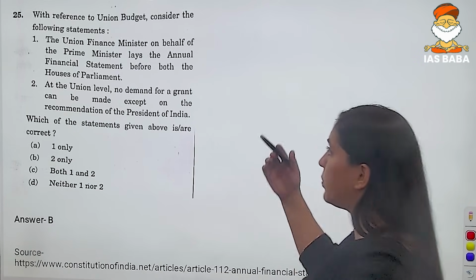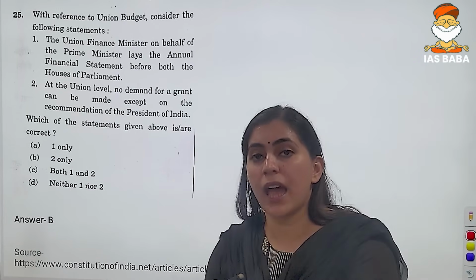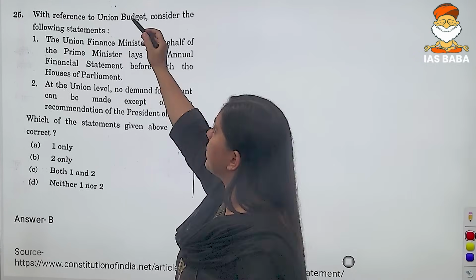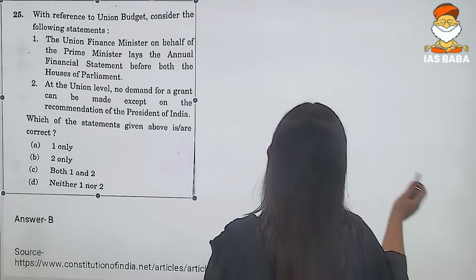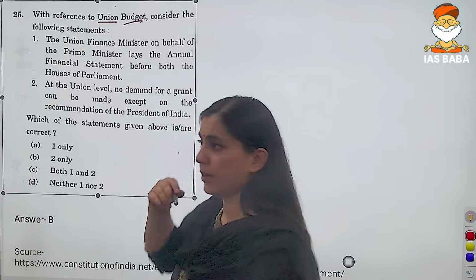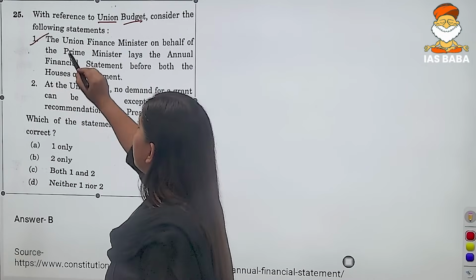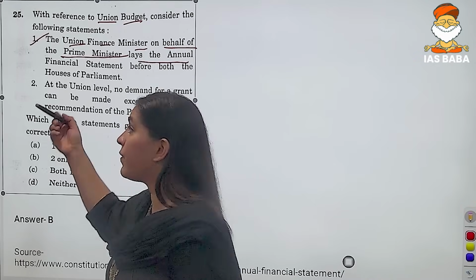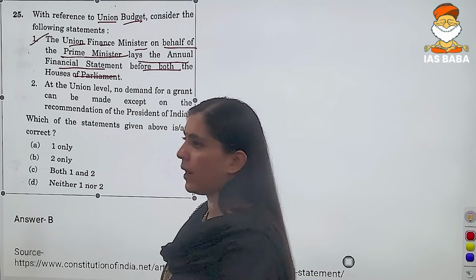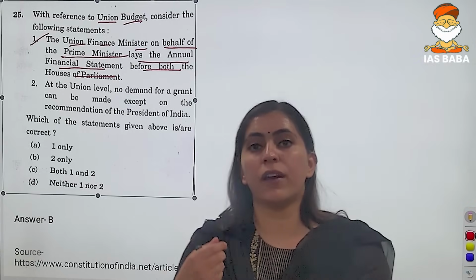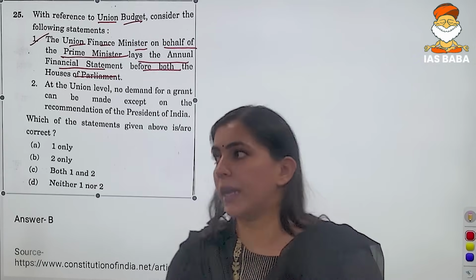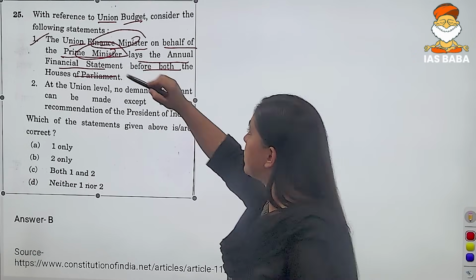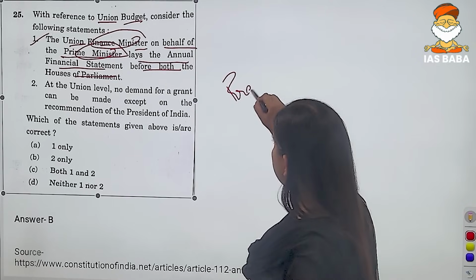Then we have question number 25, directly asked from the annual financial statement. That is, we call as union budget. Right? The first statement reads like, the Union Finance Minister on behalf of the Prime Minister lays the annual financial statement before both the houses of the Parliament. Just in a minute, you should have clicked in your mind that it is not the Prime Minister, rather it is not the Finance Minister, rather it is the President.